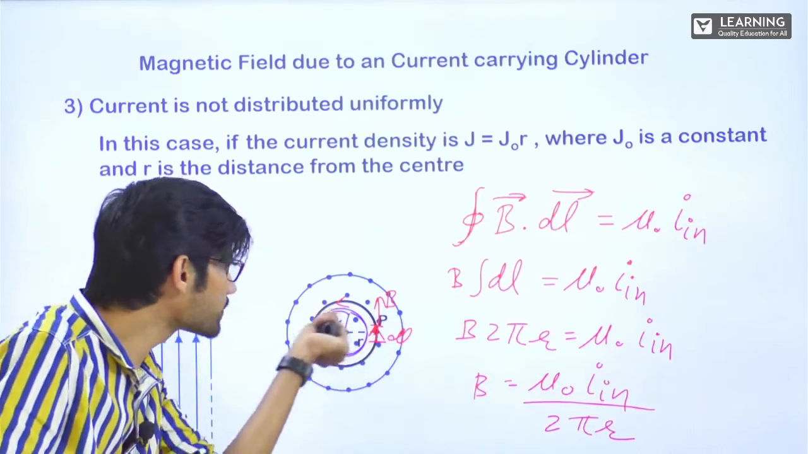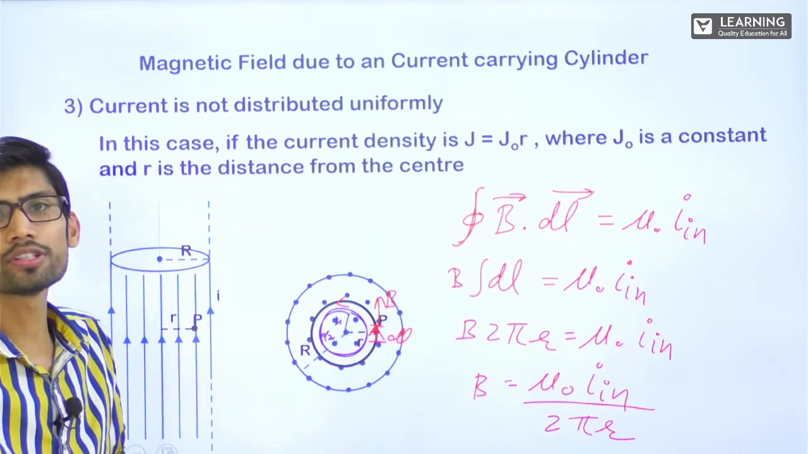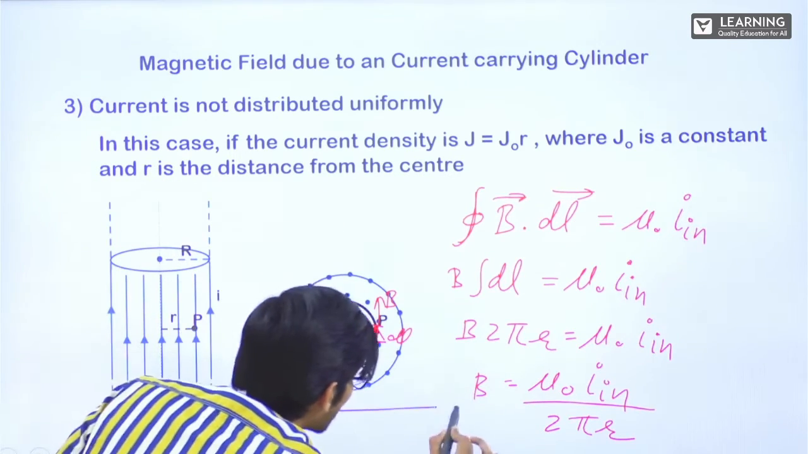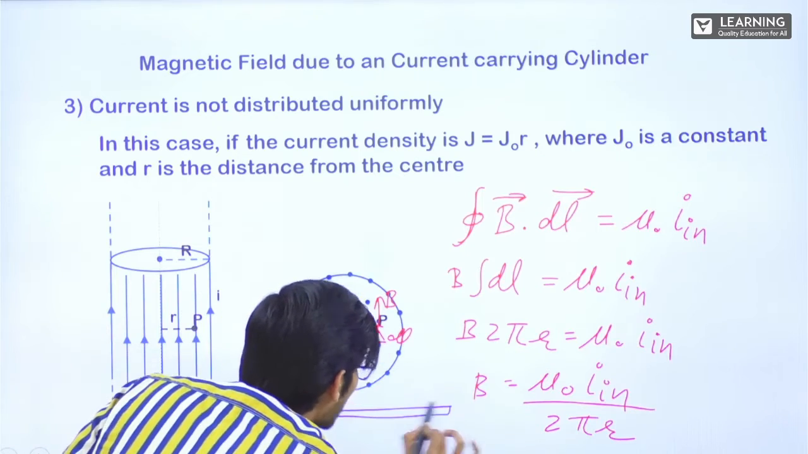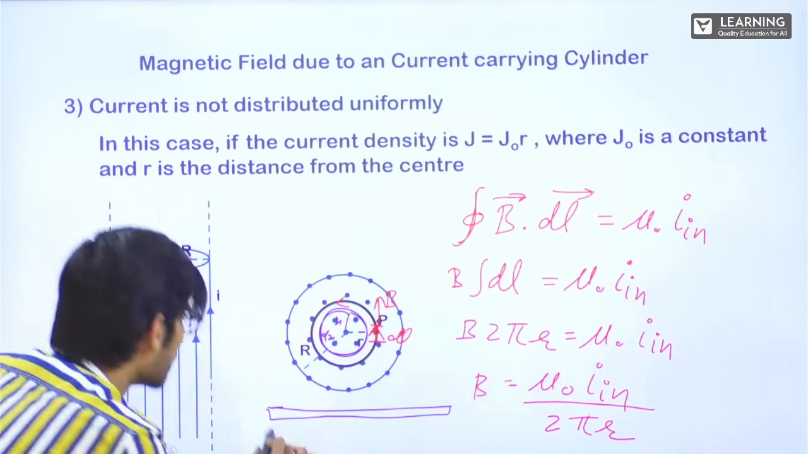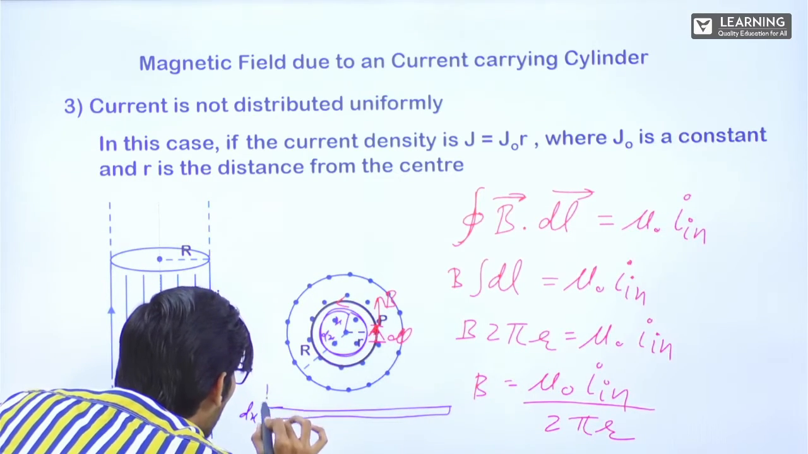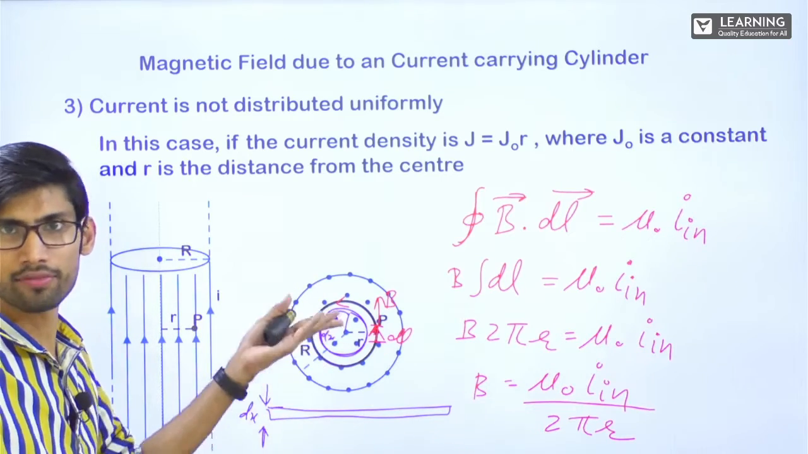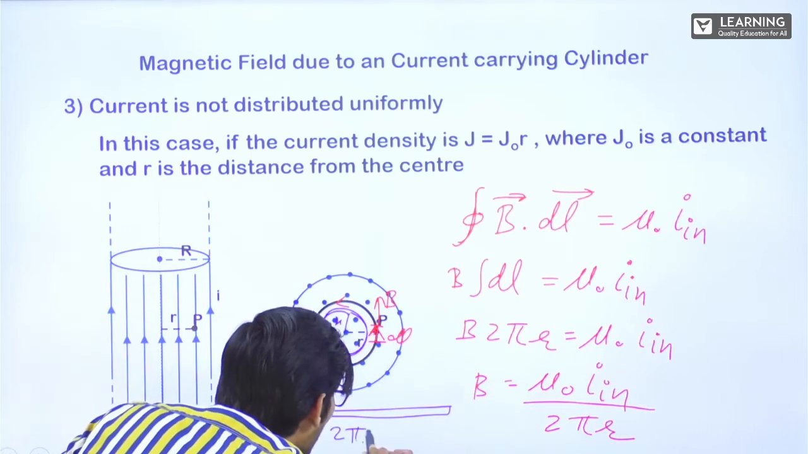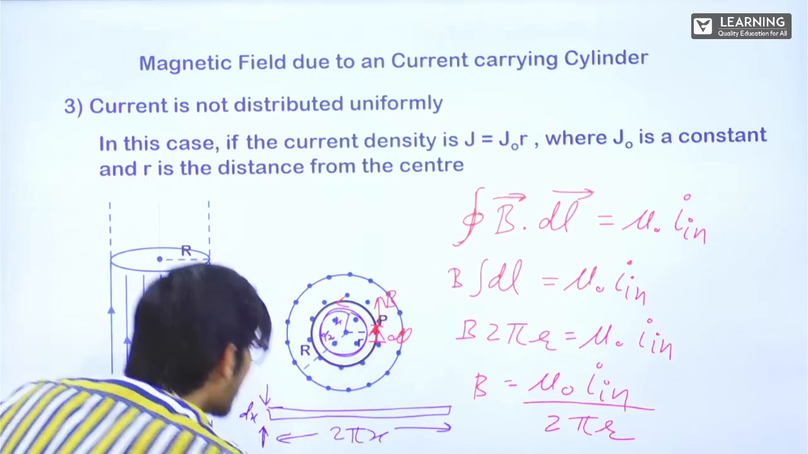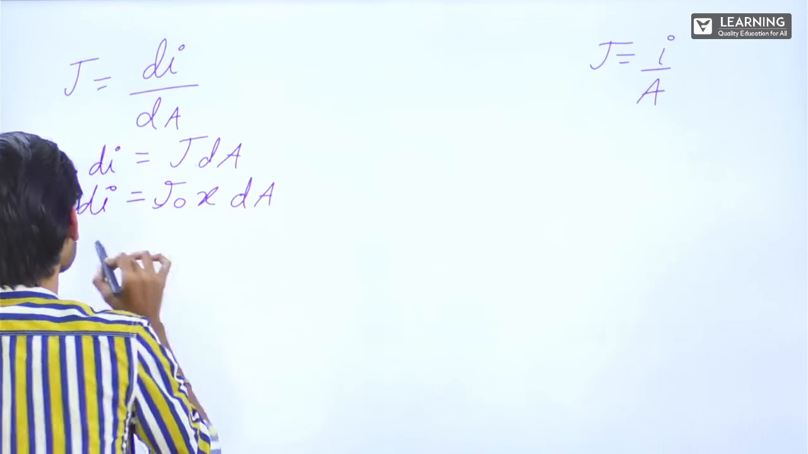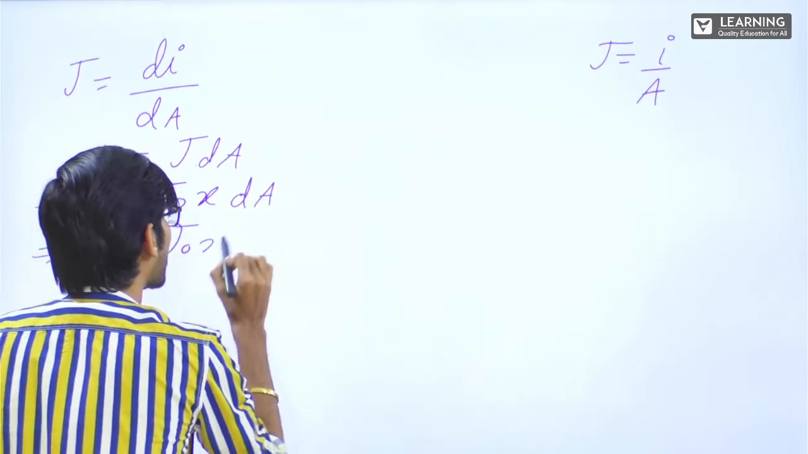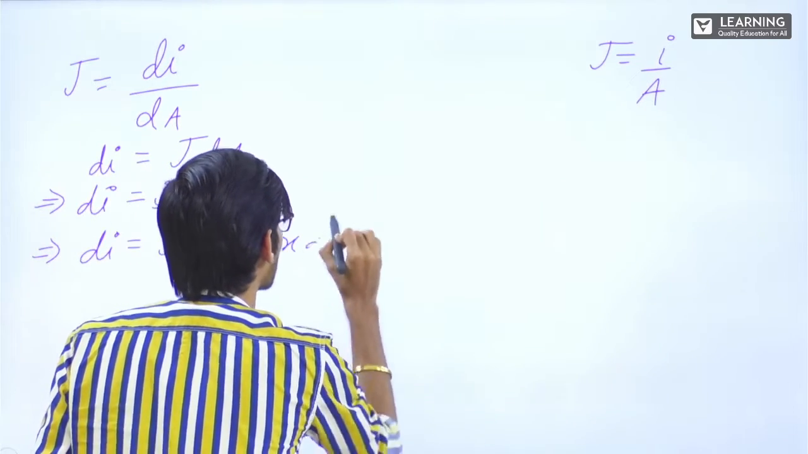dA is the area of the small ring. What is the area of this ring if the thickness is dx? If I cut it, it will be a straight rectangle like this, right? It's a ring. The thickness is dx and the length will be 2 pi x, the circumference of this. Correct? Area is 2 pi x dx. So this will be di is equal to J naught x 2 pi x dx.